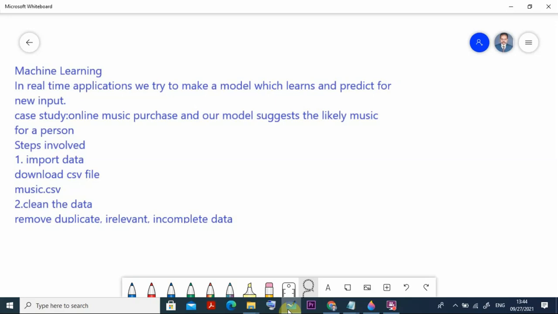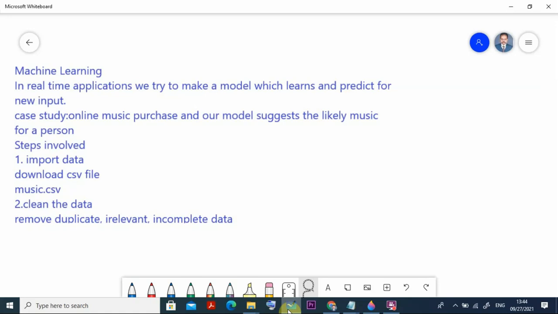Here we go for a case study for music prediction for online purchase by customers. Machine learning is used for real-time applications, and here we try to make a model which learns and predicts for new input. In this case study we are going for online music purchase, and our model is going to suggest the likely music a person will be interested in.